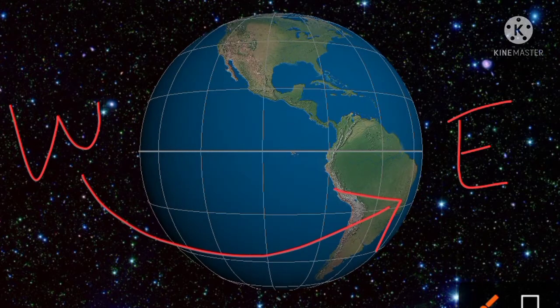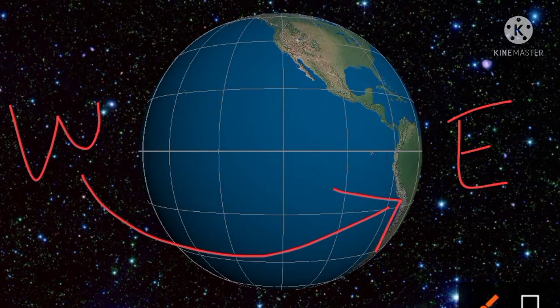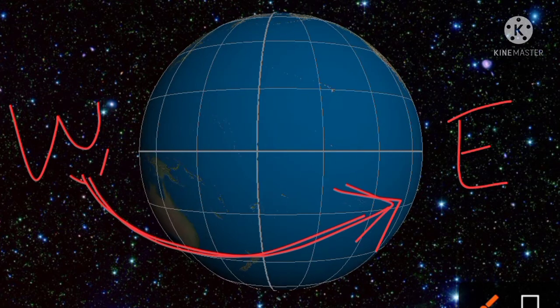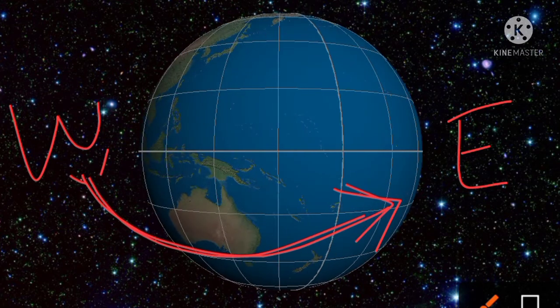So that's why it looks like our sun is moving from east to west, because our earth is moving from west to east. So that's why it looks that our sun is moving from east to west.